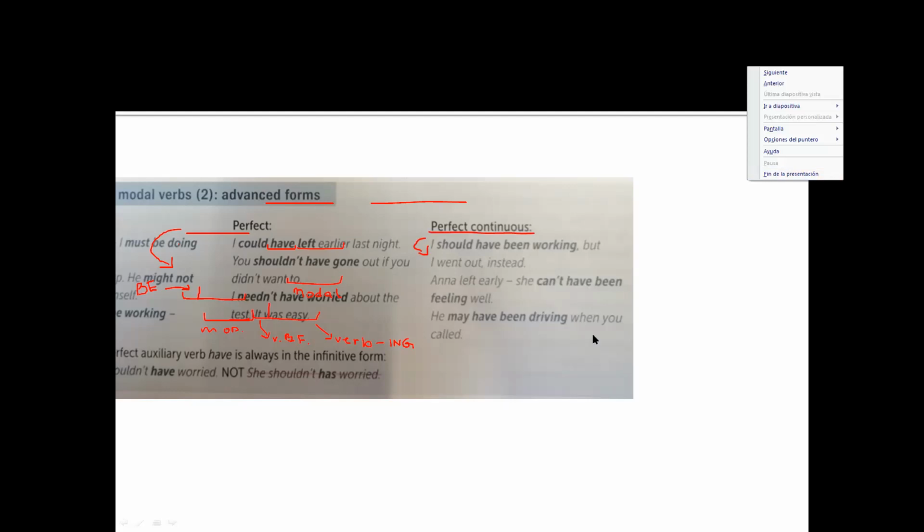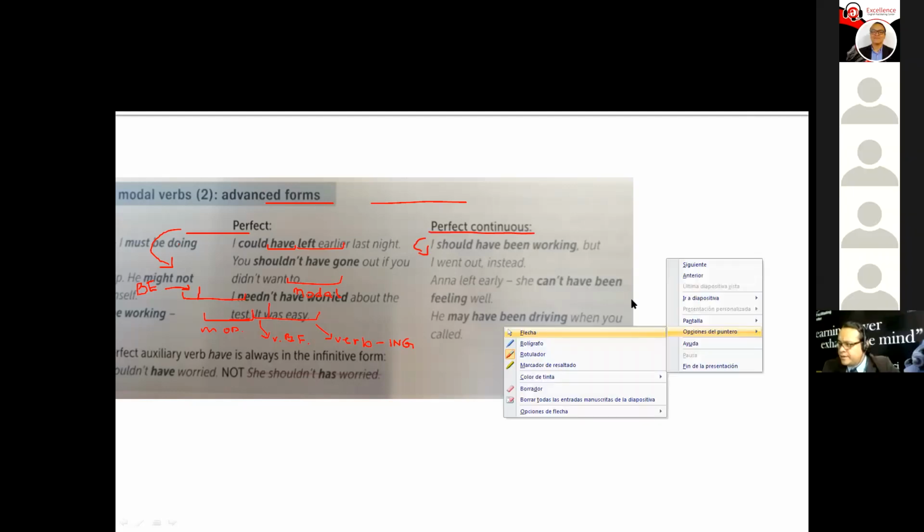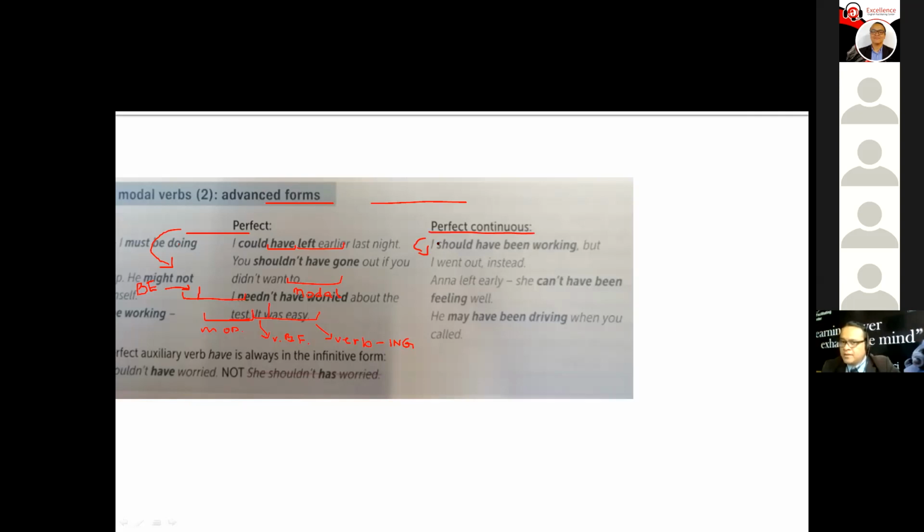Let me pull up the pointer here again. Okay. So what are the constituents? I is the subject. What is should here? Modal verb. Have is the auxiliary. And now we have the continuous form. Remember that perfect continuous is always been plus the verb in the ing form. Been will always be constant.